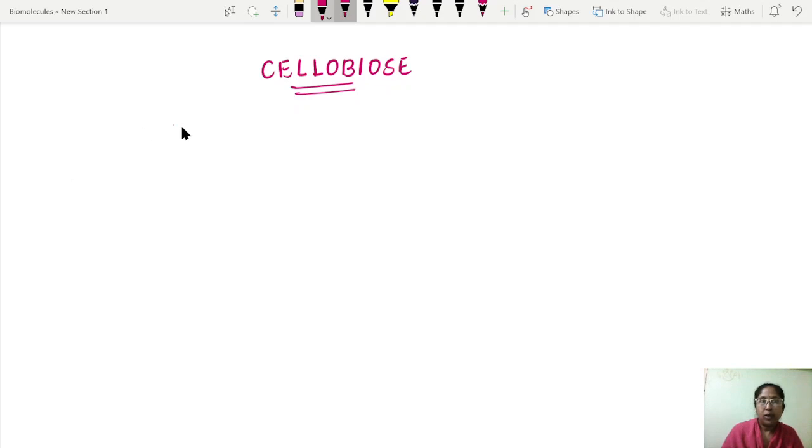So the cellobiose upon hydrolysis yields the two glucose units. Among these two glucose units, one should always be in the beta form. One is beta D glucose, another may be in the beta form or alpha form. We need not bother about it. But the first sugar should always be in the beta form. And the cellobiose is obtained as a hydrolyzed product of the cellulose. Cellulose during hydrolysis produces smaller molecules, and these are nothing but the cellobiose.